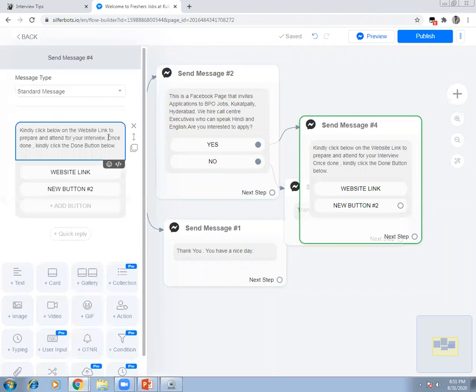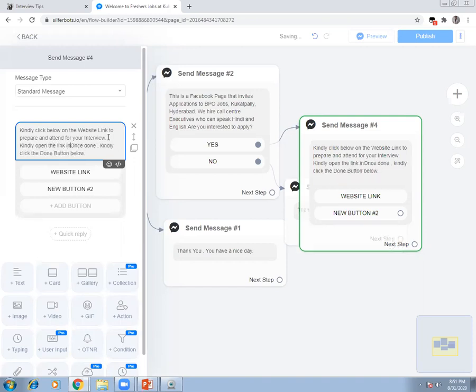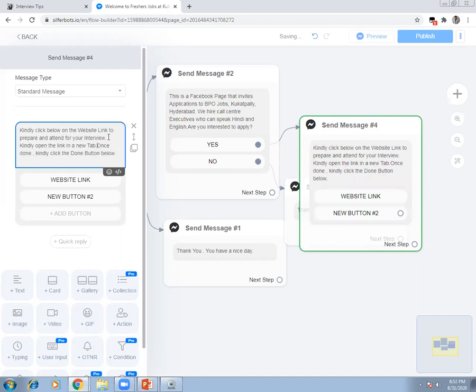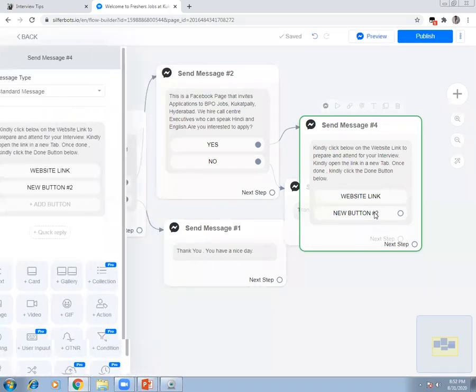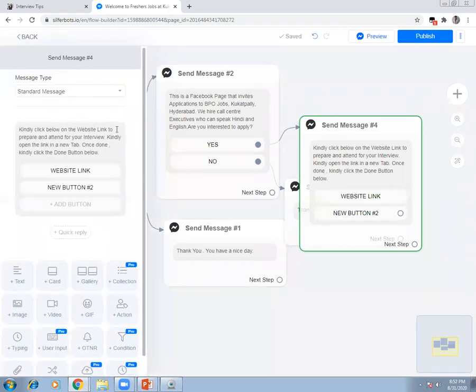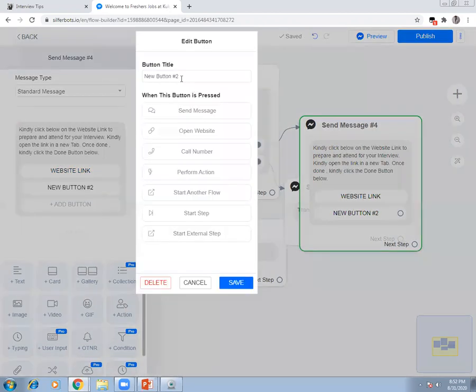So here I'll write, kindly open the link in a new tab. Once done, kindly click the done button below. Now this button has to be a done button. Button 2 has to be done.